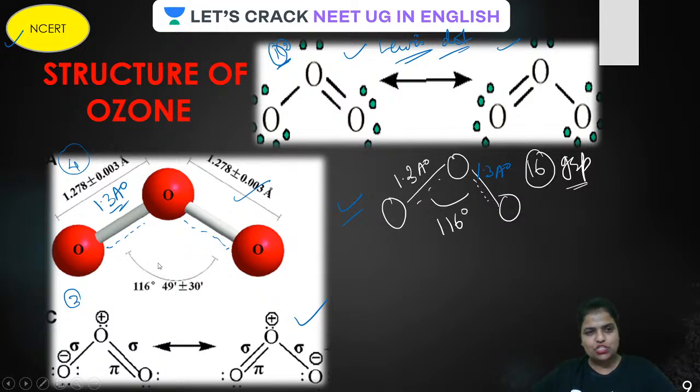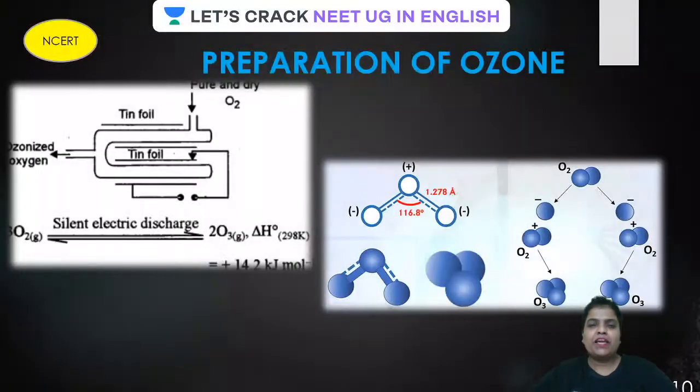Is that clear? So all aspects of the structure of ozone are covered here. Okay, let us move ahead. Now, guys, preparation of ozone.